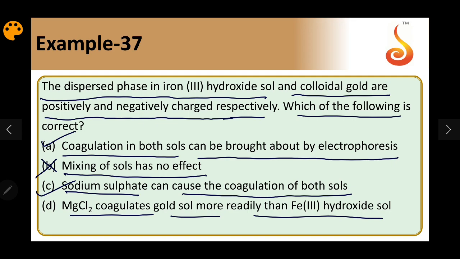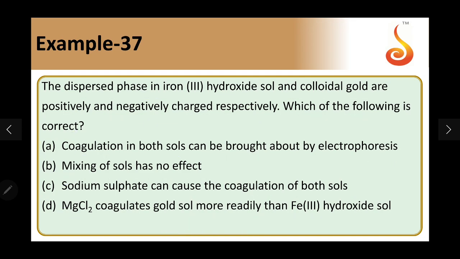MgCl2 has Mg2 plus, which has higher charge, and Cl minus has one charge. So Cl minus is less effective in coagulation compared to Mg2 plus. So Mg2 plus coagulates gold sol, which is negative, more effectively than Cl minus ion. So this is also a correct statement. So answer should be A, C and D.